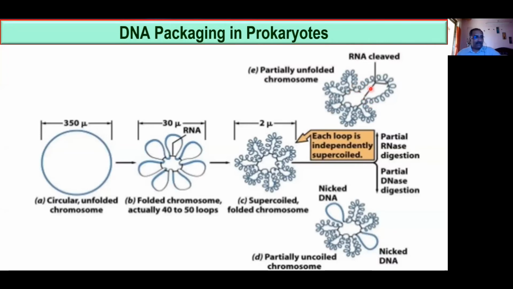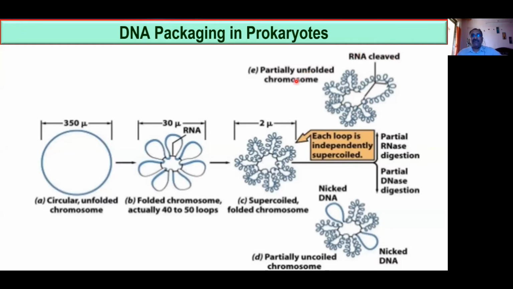If you look at this picture, you will understand. You got it clearly? It was in this condition. Now you see the condition here. The folding is gone. That is because the RNase enzyme digested the RNA which was there. This RNA got digested. So the folding is uncoiled, the unfolding has happened. Okay. So this is called relaxed DNA.